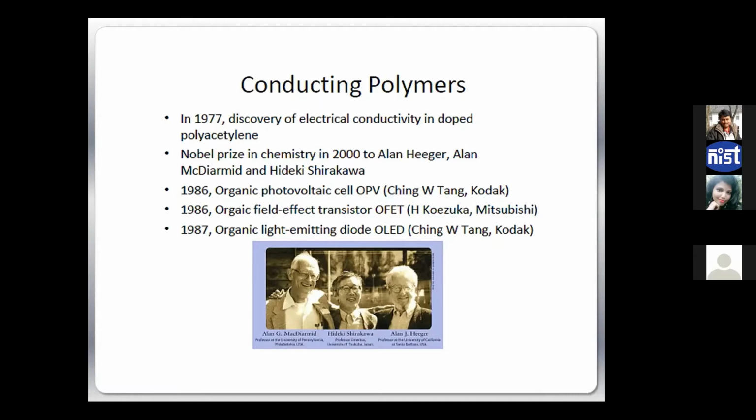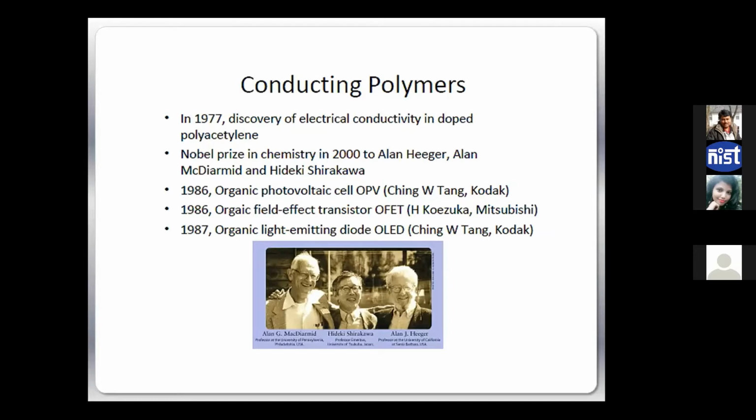But these three gentlemen, Professor Alan Heeger, MacDiarmid and Professor Hideki Shirakawa, around the end of the 19th century, shortly published one paper where they showed that this insulating plastic, if you can create some conjugation inside the plastic by doping or by changing their bond structure. What is conjugation? Conjugation is a repeat unit of single bond, double bond, single bond, double bond kind of thing. It's a repeat unit. If you can create that, not only does plastic become a semiconductor and conduct current, it can produce current, and that opens up many things like organic LEDs, organic FET, organic PV.